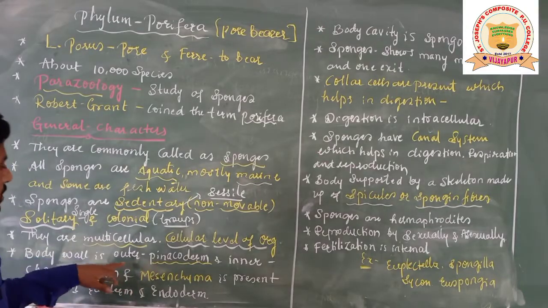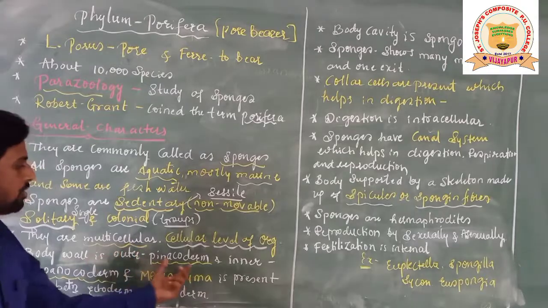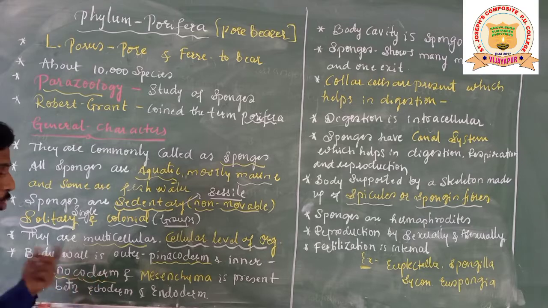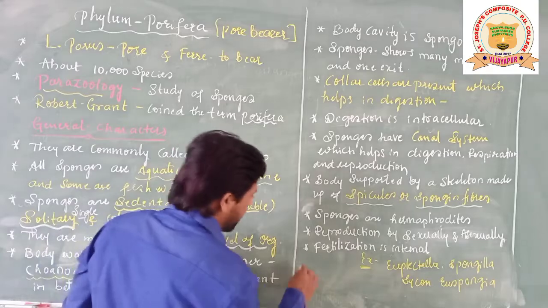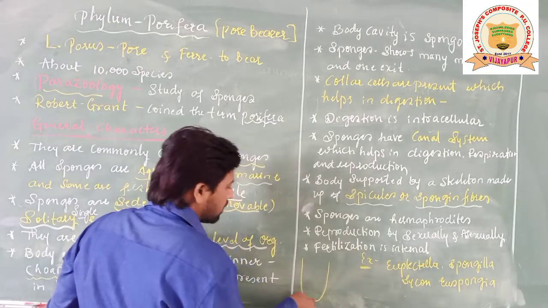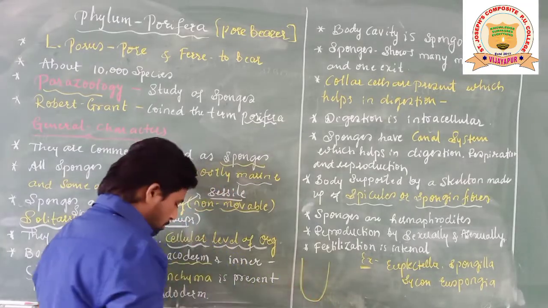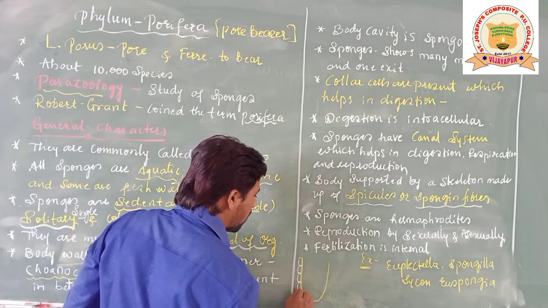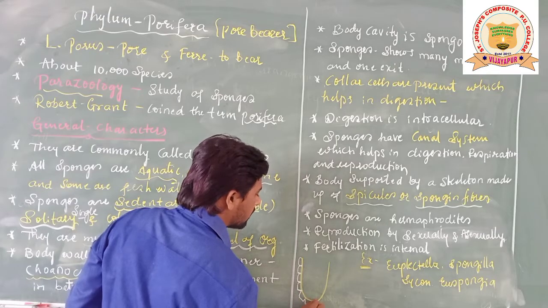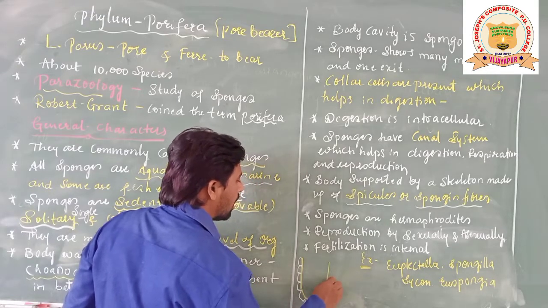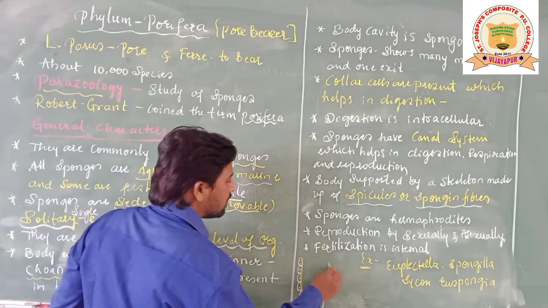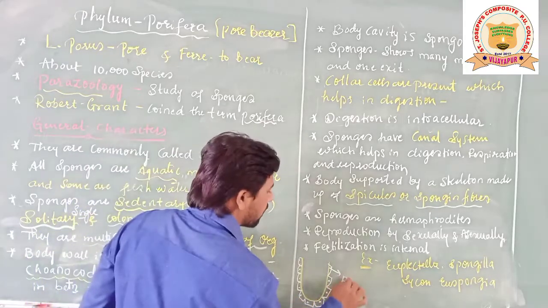Basically the body wall is outer. See, the outer body wall is called pinacoderm, and the inner body wall is called coanacoderm. So what are pinacoderm and coanacoderm? See, I will draw a simple diagram here, students. The body of sponges is made up externally of some number of cells. These are the number of cells, students. So these cells are called pinacoderm.